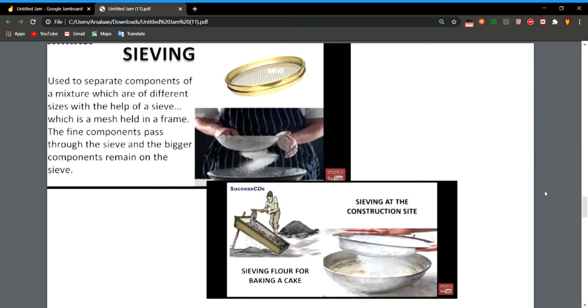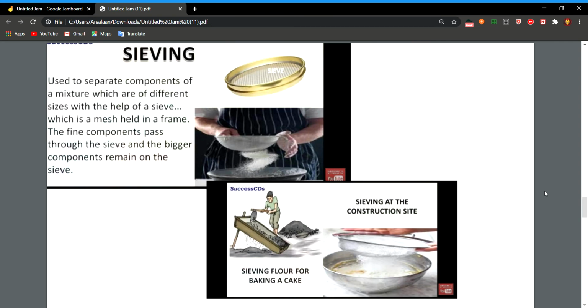Then the next method is sieving. What is a sieve? Sieve is a shallow vessel that has small holes. The size of the holes in the sieves depends on the size of the components to be separated. The method of separating the components of a mixture that are of different size by using a sieve is called sieving. In your home also you must have seen a sieve, which in Hindi you call a chalni, and at construction sites you must have seen a laborer or mason sieving sand to get pure sand and separate out small stones.